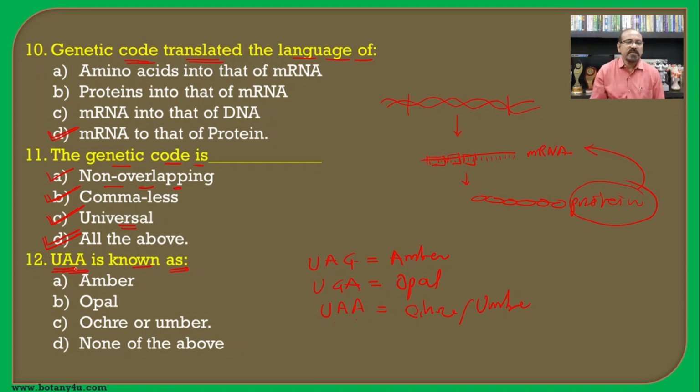The question asks about UAA, which is ochre, and hence C is the correct answer for this question.